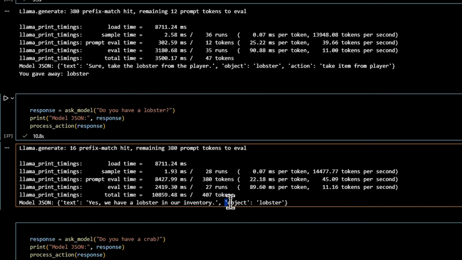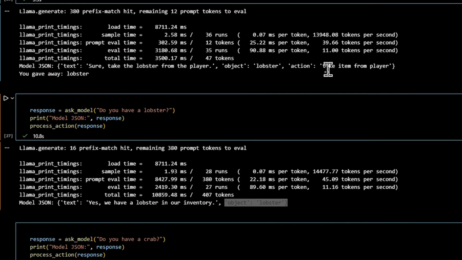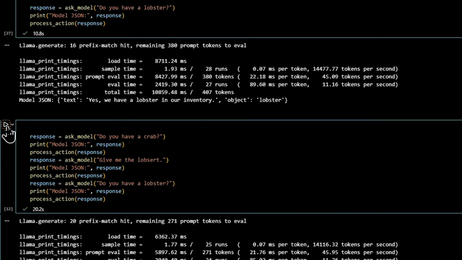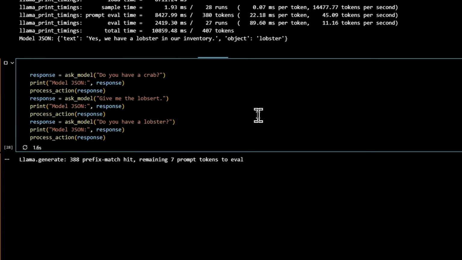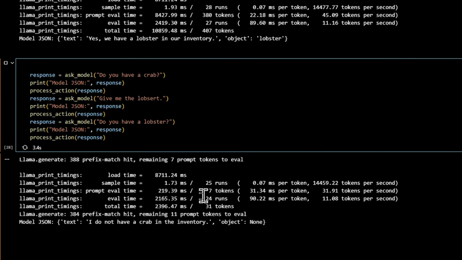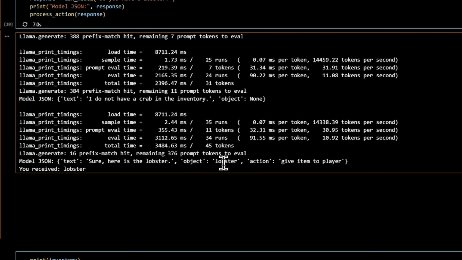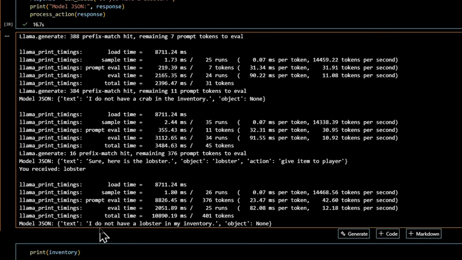We ask it again, do you have a lobster? Surprisingly, yes, we have a lobster in inventory, and object is the lobster. It's saying there's no action, it's just answering a question because we have that question mark. Then we ask it, do you have a crab? Nothing right here, unsurprisingly, object none. We ask it, hey, can I have the lobster back? It gives you back the lobster, targeting the lobster as the object and the action give item to a player. The Python function feeds the lobster back into the player's inventory. When we ask it for the last time, do you have a lobster? It does not have a lobster in its inventory.